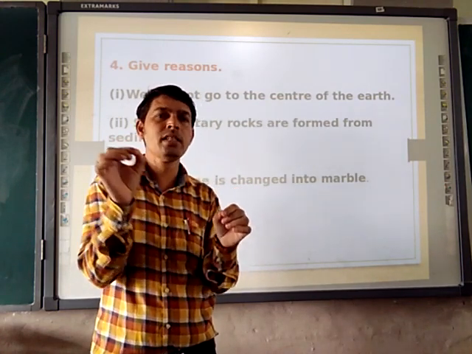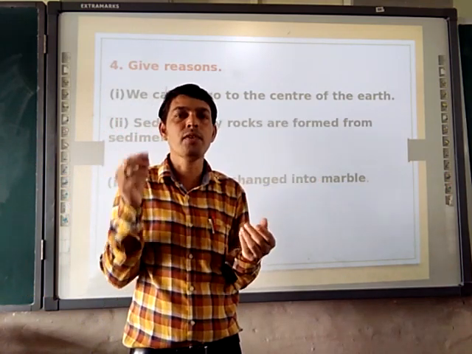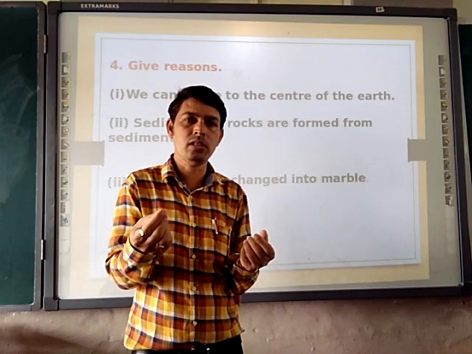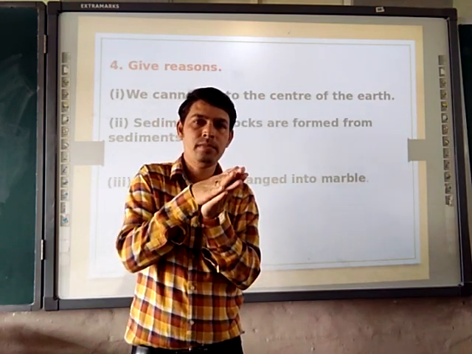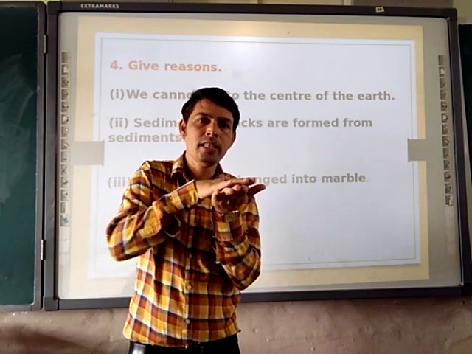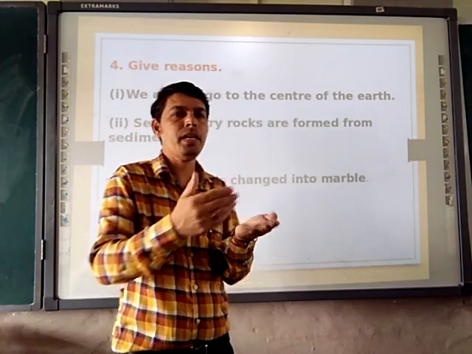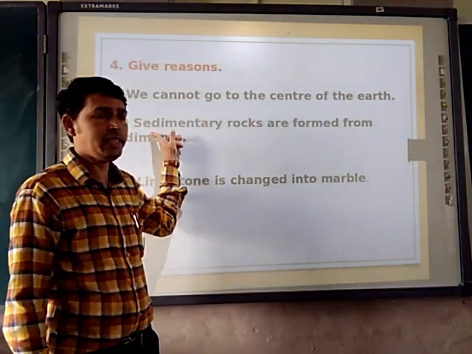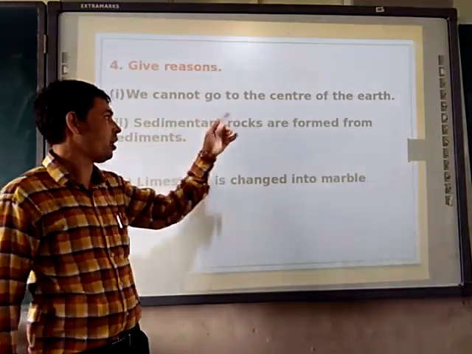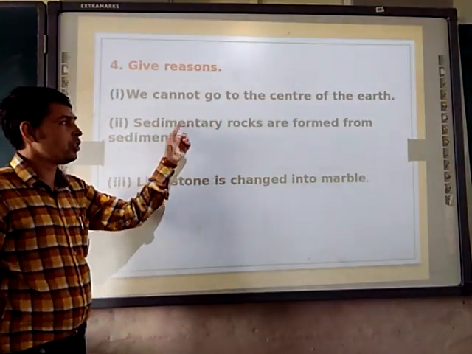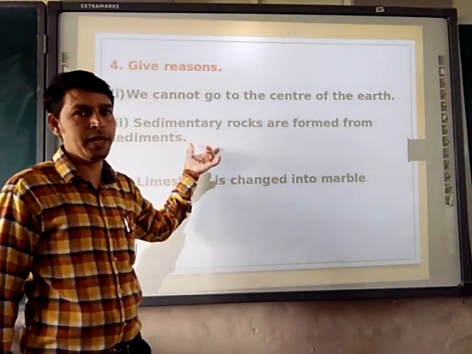These sediments are transported by wind and water, and they collect somewhere and become hardened. After becoming hardened, they form one layer, then another layer. This sediment collects and forms layers and forms one rock. That rock is called sedimentary rock. So sedimentary rocks are formed from sediments. How? I explained to you.